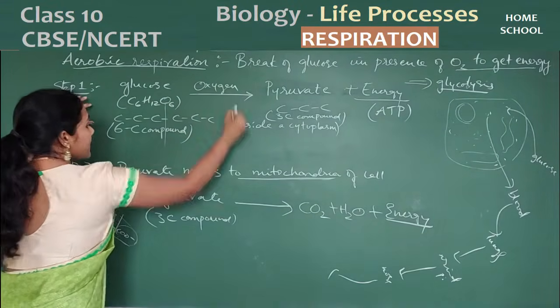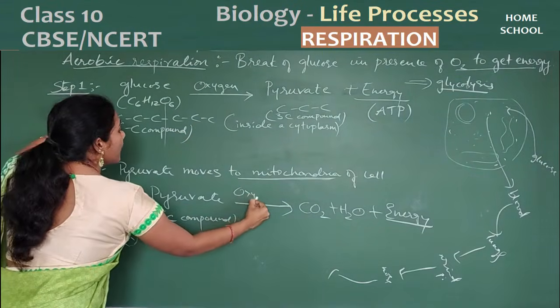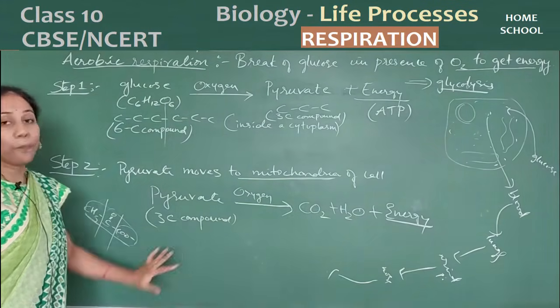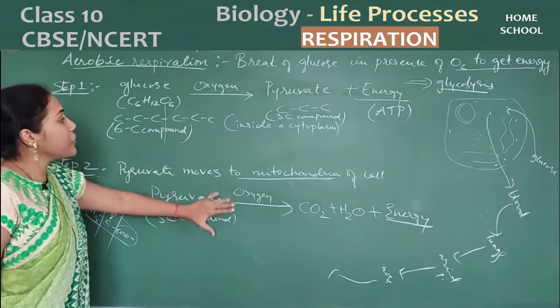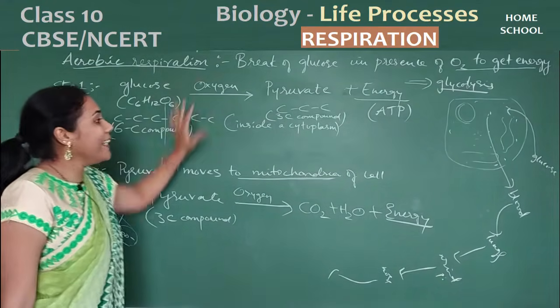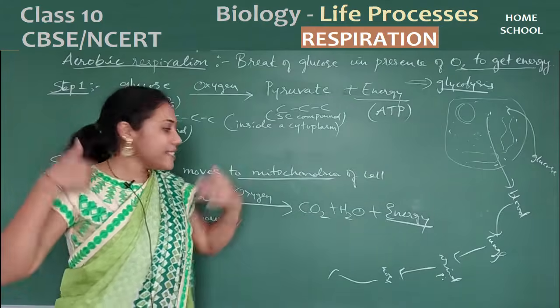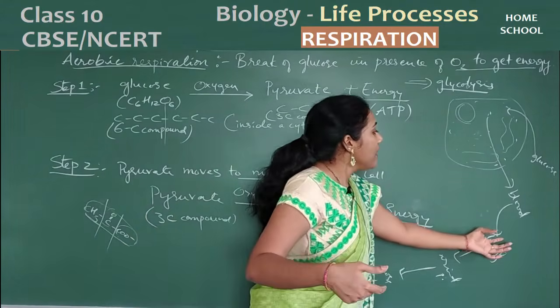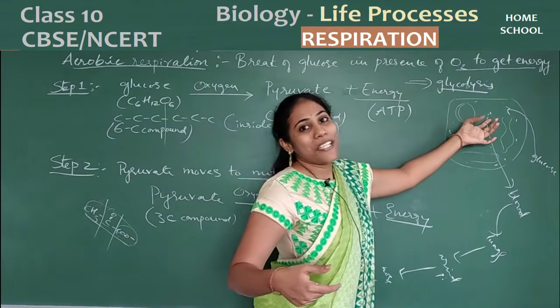And you know, this pyruvate actually undergoes breakage, as well as glucose also undergoes breakage, in the presence of oxygen. So oxygen is necessary for both steps. Without oxygen, this breakage doesn't take place. So that's the reason we take oxygen. How is oxygen taken up? The reverse process. From nose to nostril, nostril to lungs, lungs to blood, blood gives it to the cytoplasm.